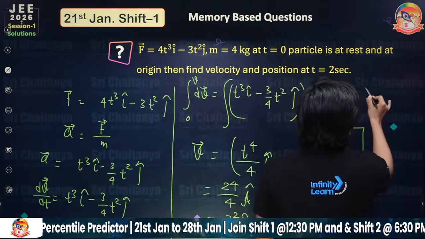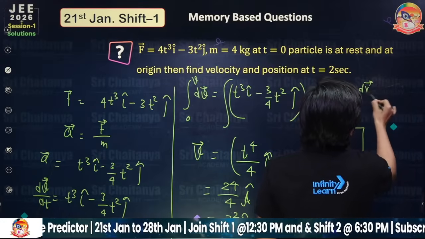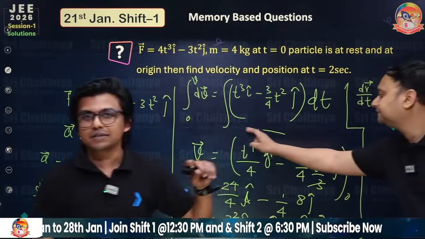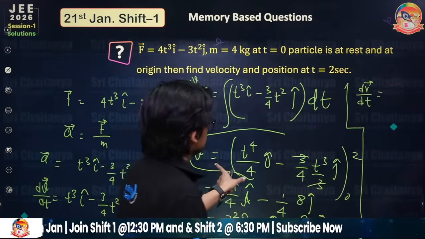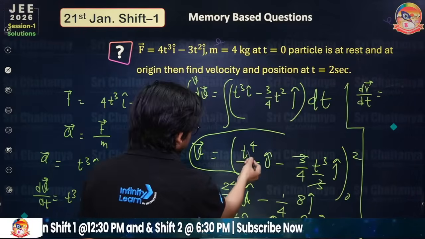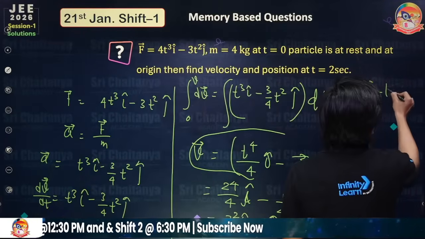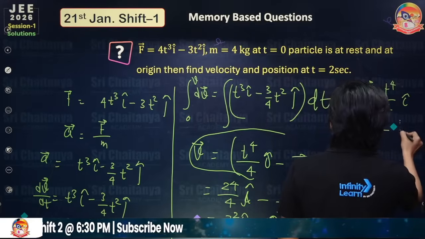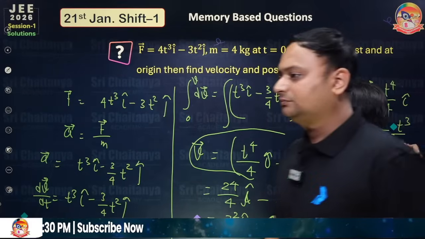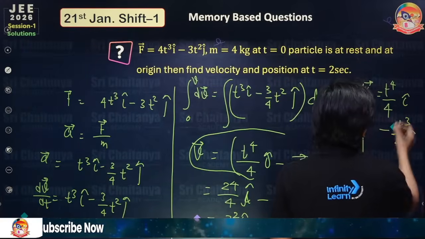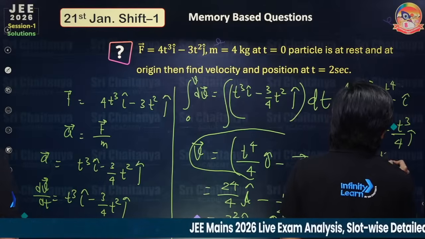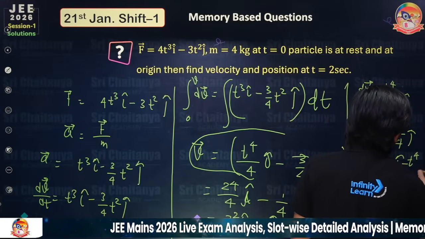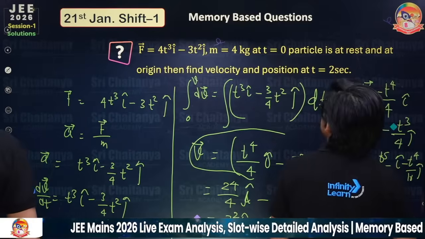Now velocity is dr by dt. To calculate the position, you have to use the expression in terms of time, that is t raised to the power 4 by 4 i cap minus t cube by 4 j cap. If you integrate it, what are you going to get? t raised to the power 5 by 5, so t raised to the power 5 by 20 i cap minus t raised to the power 4 divided by 16 j cap, from 0 to 2.